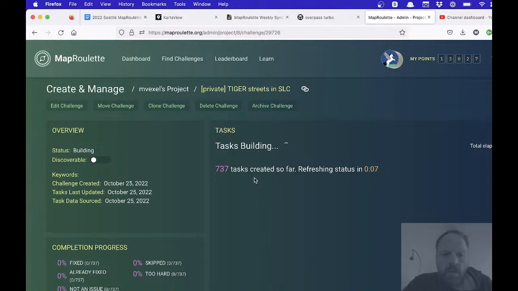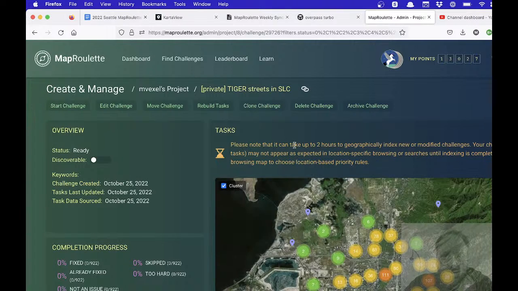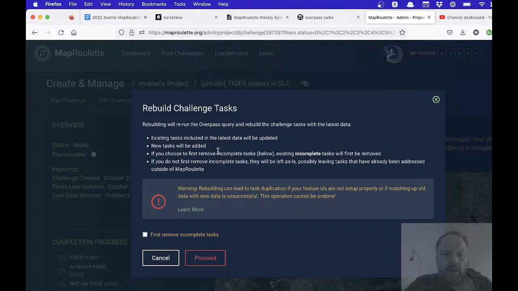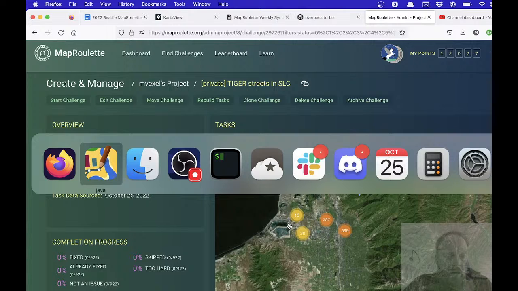You see that actually the number of tasks is already less because I've been fixing some stuff before I recorded this. So that's the other advantage of this. If this is a bigger chunk of work that you want to do over a period of time, you can just rebuild the tasks from time to time, and it will requery the Overpass, and it will just delete all the tasks that have been done outside of this Map Roulette challenge. So I think that's pretty neat.